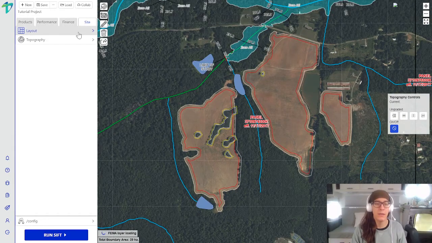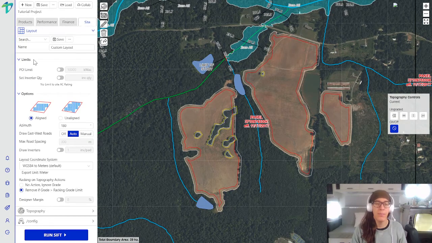Next, we'll move on to Site. If we click on the Layout tab, under the word Limits, we have POI limit, or Point of Interconnect limit. If we toggle this on, this allows us to cap the AC generation on the site if the grid can only accept up to a certain amount of power at this location. We also have set inverter quantity, which allows us to cap the AC capacity on the site by multiplying the inverter quantity by the inverter rating defined earlier in the Products tab.